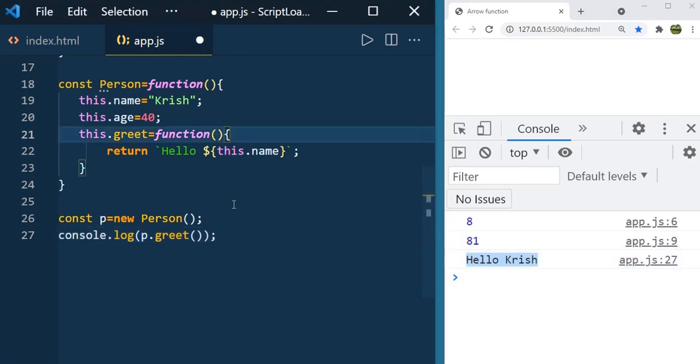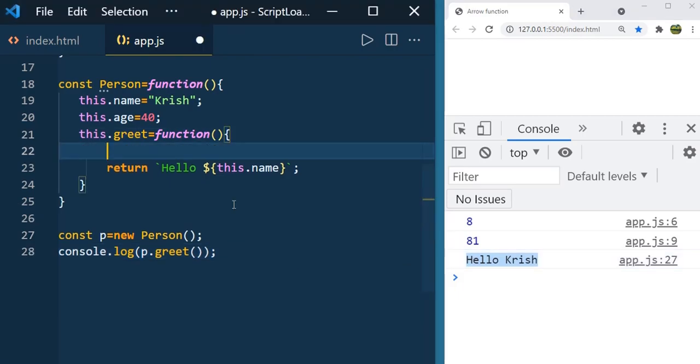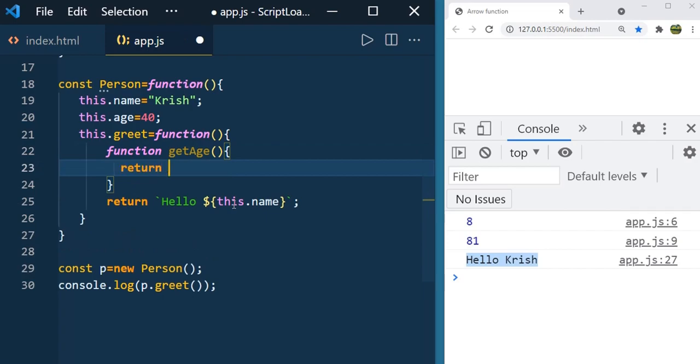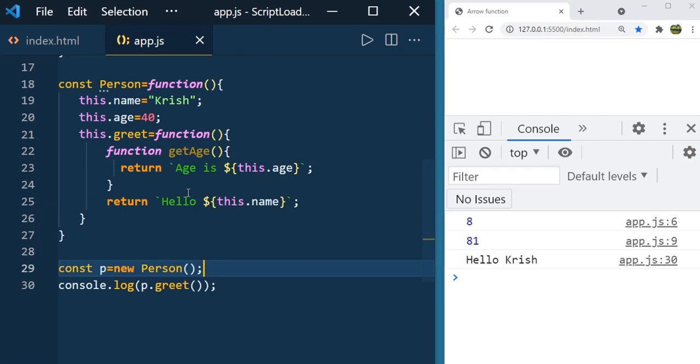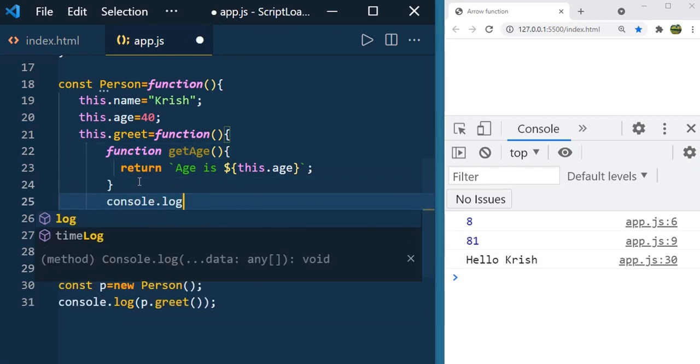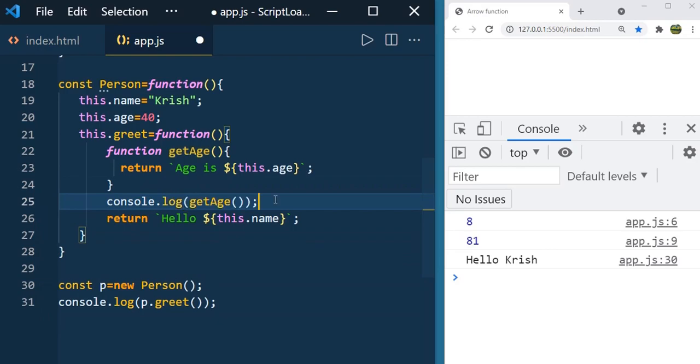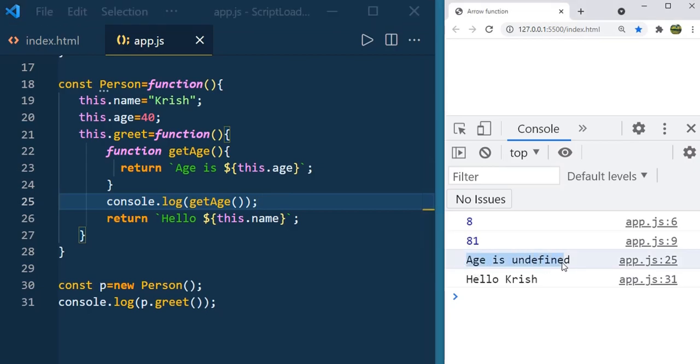Now let us add a nested function inside the greet method. I'm going to define a function getAge, and it returns age is this.age. Now let us call and print the value of getAge. I'm going to use console.log. Just guess what the output will be. Save it. You can see age is undefined. This is what you need to observe. So why is it saying age is undefined?